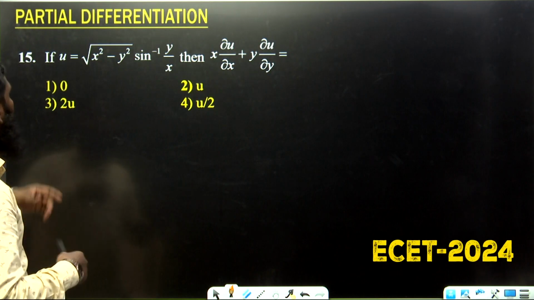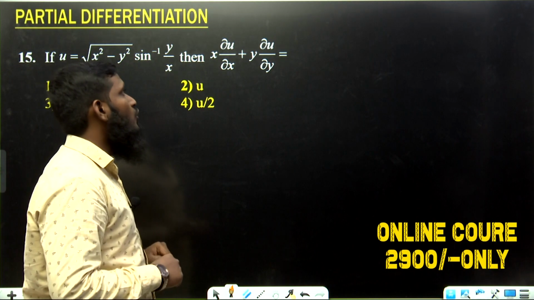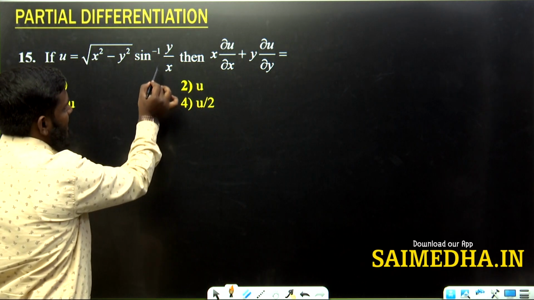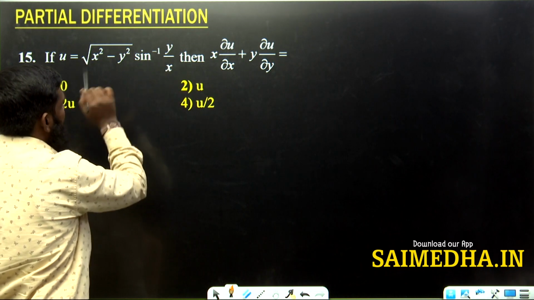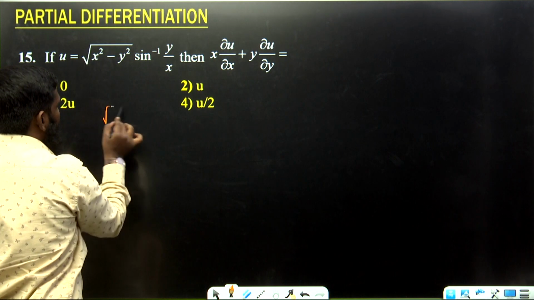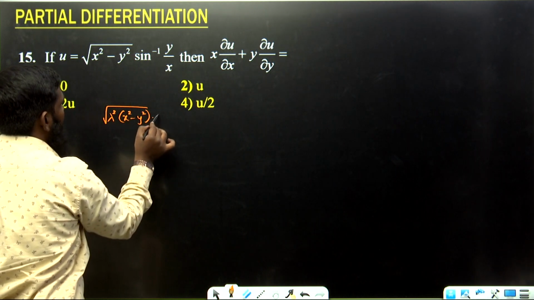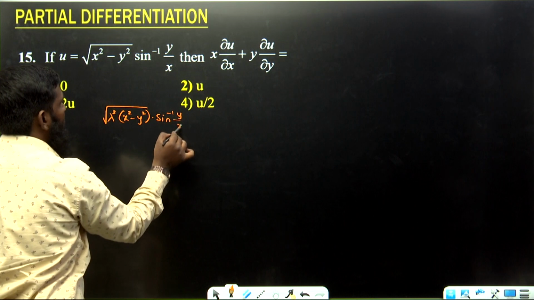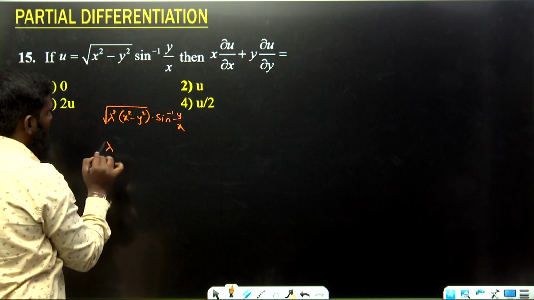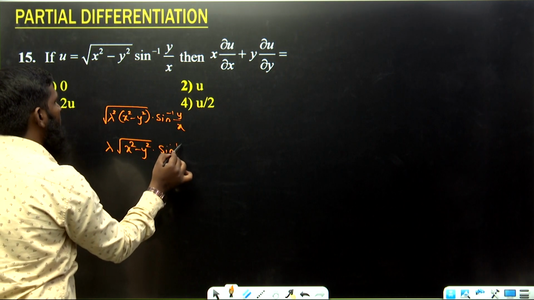Now let us see the next question. If u is equal to under root x square minus y square into sine inverse of y by x, then x into ∂u/∂x plus y into ∂u/∂y. Again, in place of x and y, if we write lambda x, lambda y, we get lambda square, and we take lambda square as common. We get x square minus y square into sine inverse of y by x. Now taking the under root of lambda square, it becomes lambda, then under root x square minus y square into sine inverse of y by x.